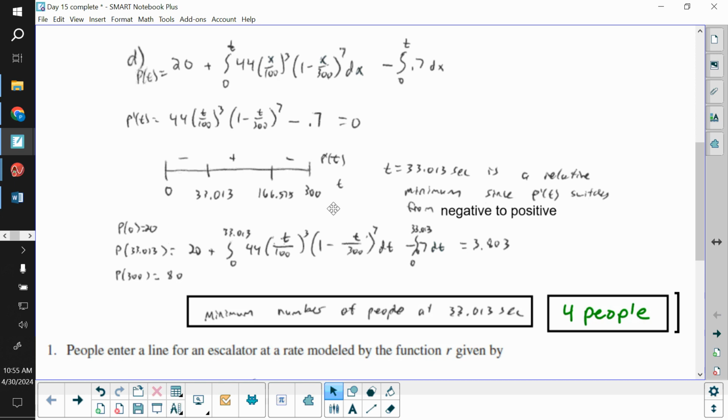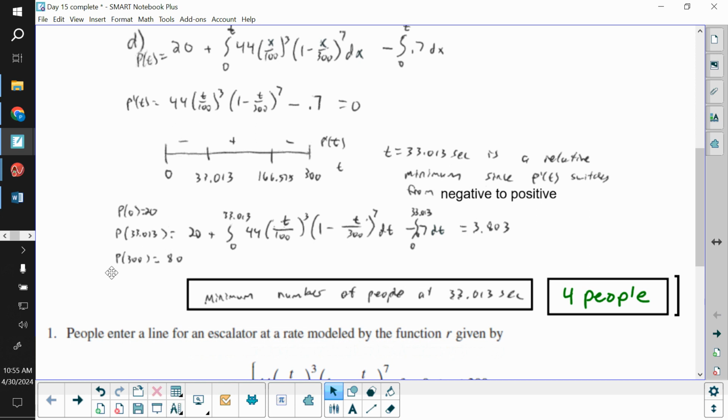Our interval was inclusive. It was a closed interval, so we have to check our endpoints and our relative min. P of 0 we already knew was 20. P of 300 we already knew was 80 from part B. So then we just have to do the P of 33.013. Plug it back into your original thing, we get back 3.803.